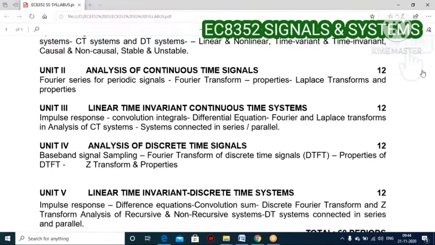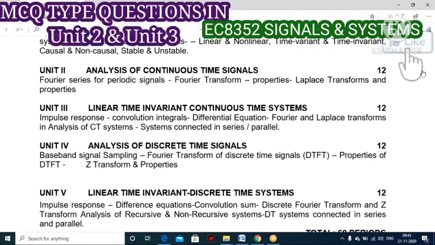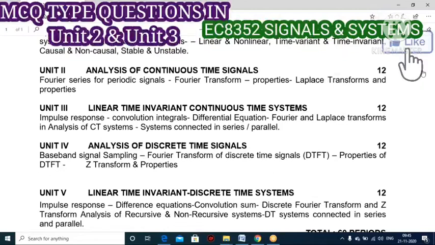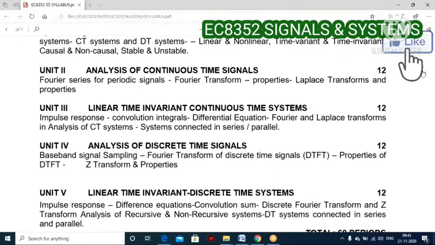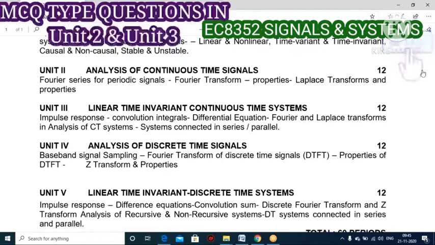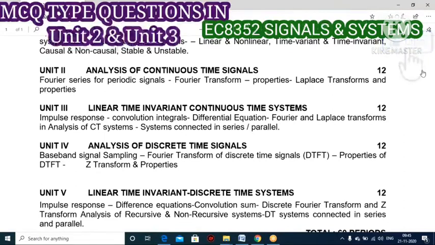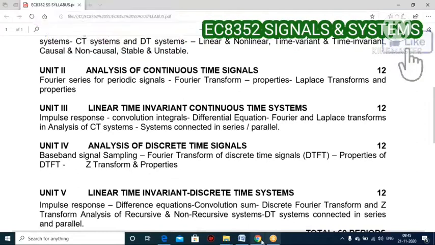The last topic is system connected in series and parallel, that is a realization structure for designing the continuous time LTI system. Inside, you have to study all the forms, that is Form 1, Form 2, then cascade and parallel. This is the course content in your Unit 2 and Unit 3. Okay, let's enter into our MCQ type questions.